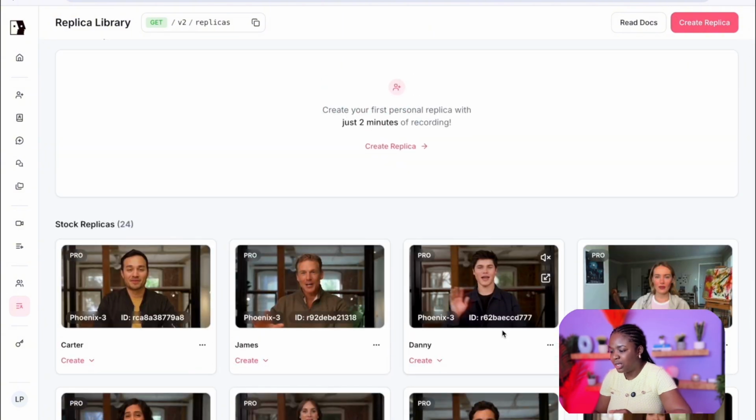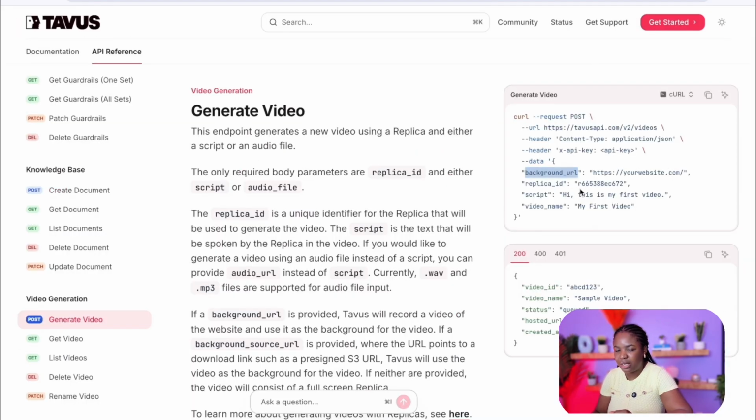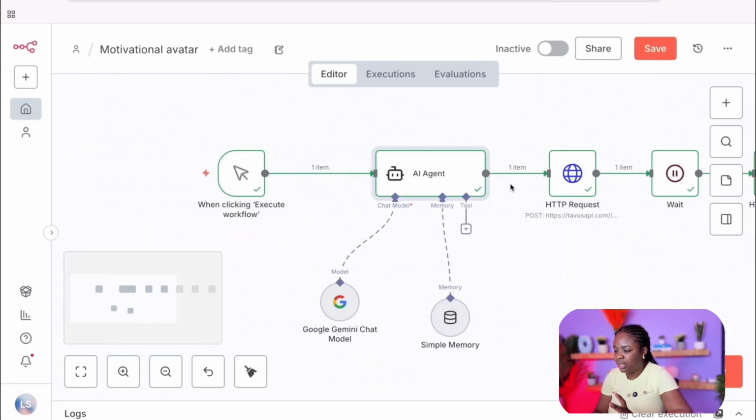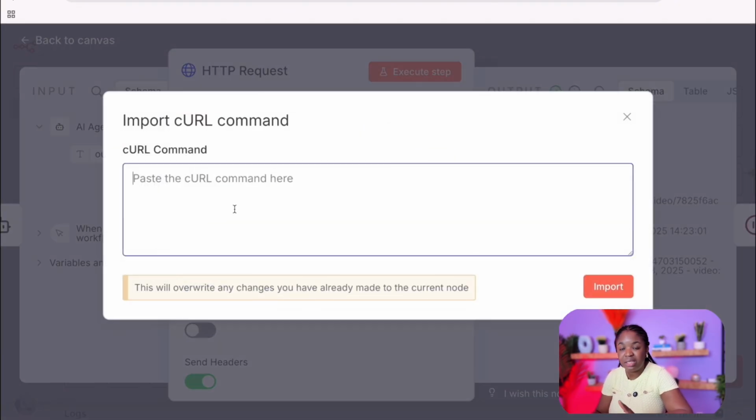I believe we are using this replica ID, so you can basically copy it, and that's what is being used in here as a replica ID. And then you have to pass your script and then the video name. All you can do is just copy this curl code, and then inside your n8n HTTP request node, you click on import curl, and then you can just paste the curl code there.